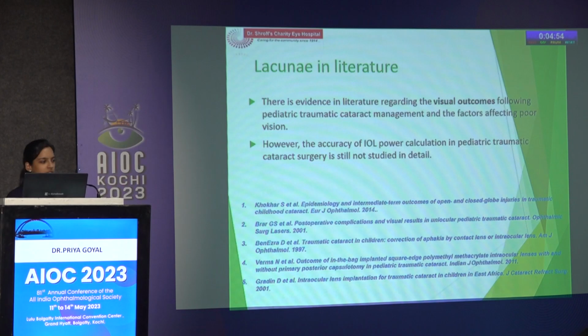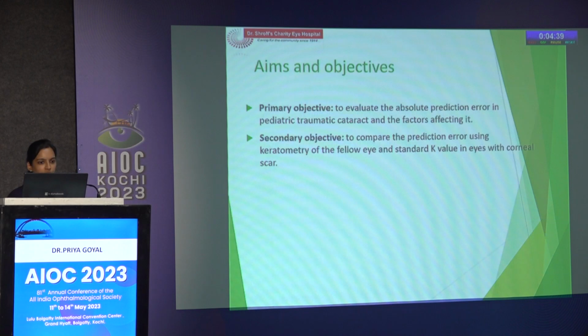However, we have a lot of evidence in the literature regarding the visual outcomes following pediatric traumatic cataract management and also the factors affecting the poor vision. But the accuracy of IOL power calculation has not been studied in any papers. Most of the studies have excluded the history of trauma. That's why it becomes more important to study.